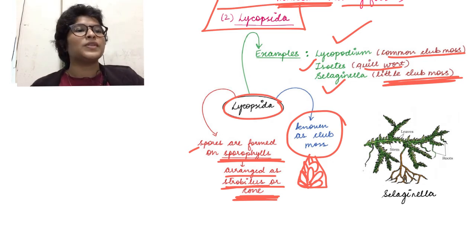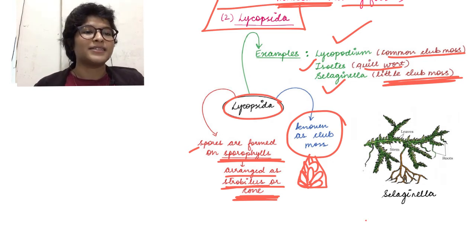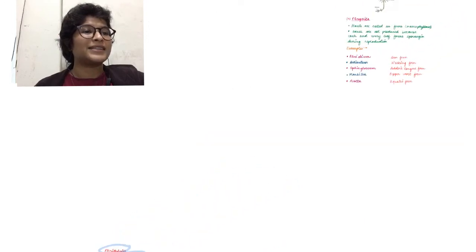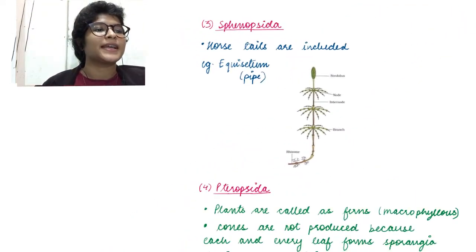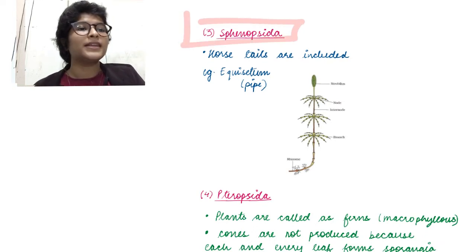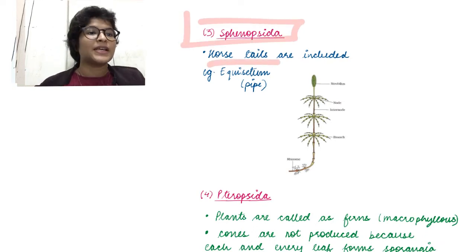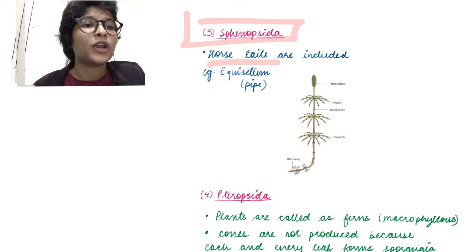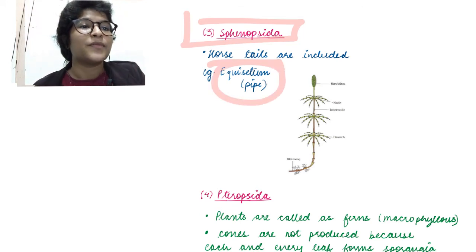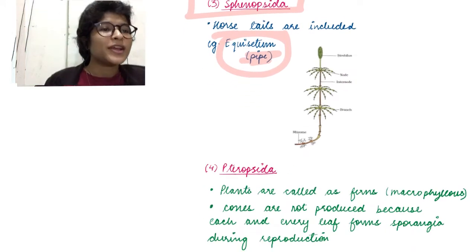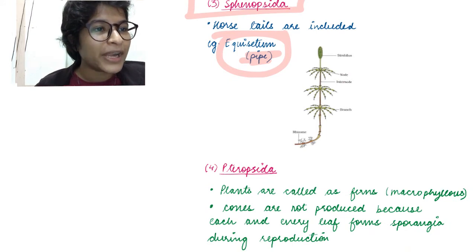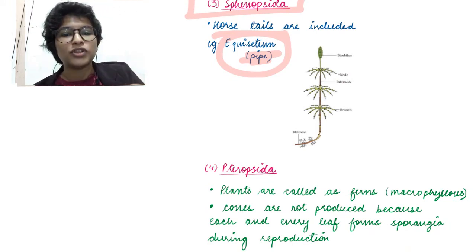Okay. So this was the Lycopsida class. Going on to the next class, that is Sphenopsida. Okay. So in Sphenopsida, who comes under this? We have horsetails. Okay. What is the example of one horsetail? Equisetum, which looks like a pipe. So doesn't this actually look like a straight pipe? Okay. This has a hollow structure.